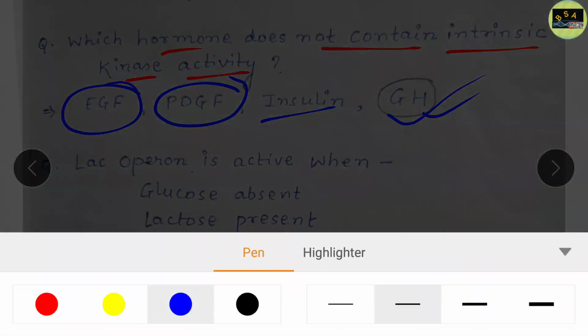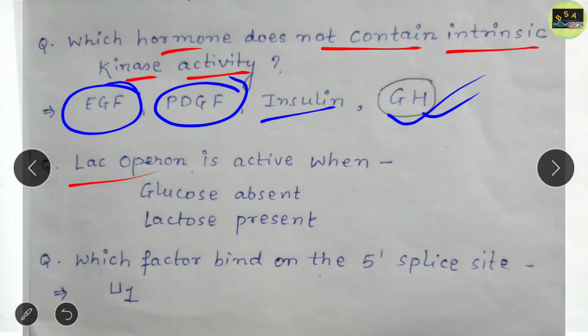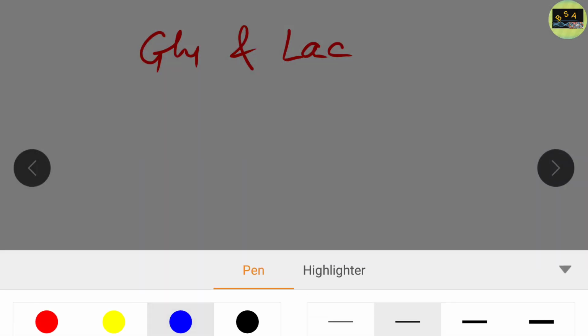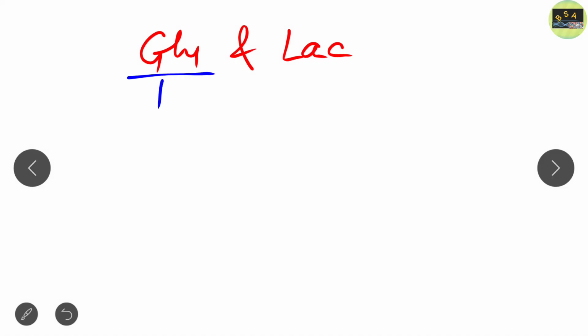Clear? Now another question is from the lac operon, that is, when will the lac operon be active. The lac operon is always active when lactose is present and glucose is absent, because we know that if glucose and lactose both are present, then bacteria always utilize glucose. And what will glucose do?